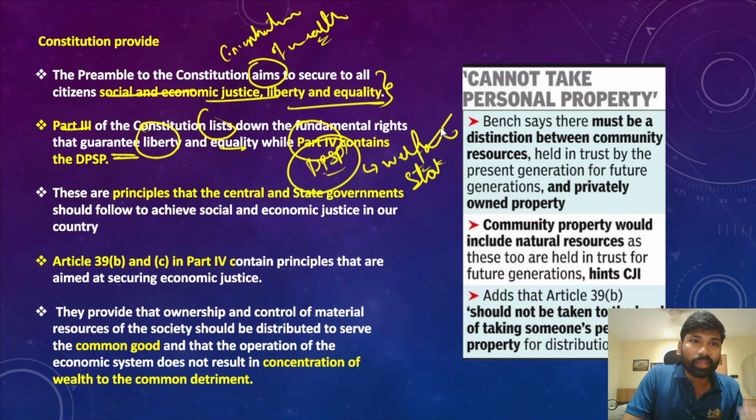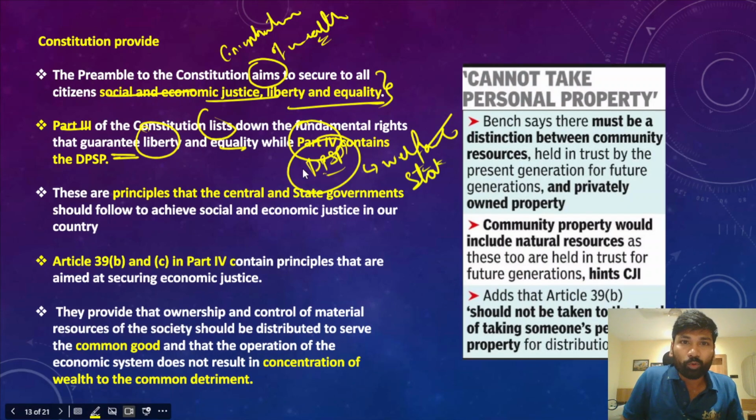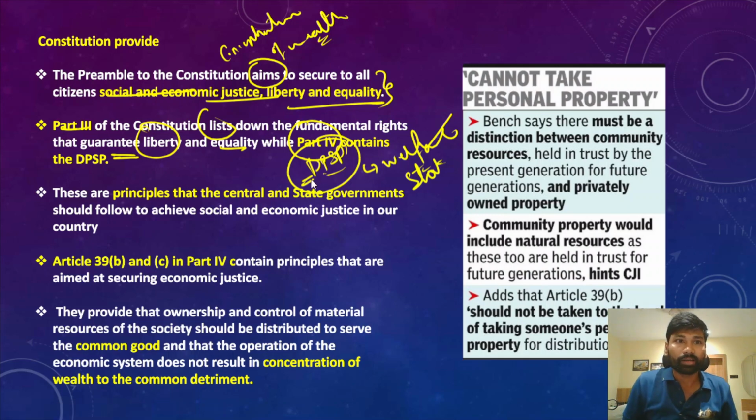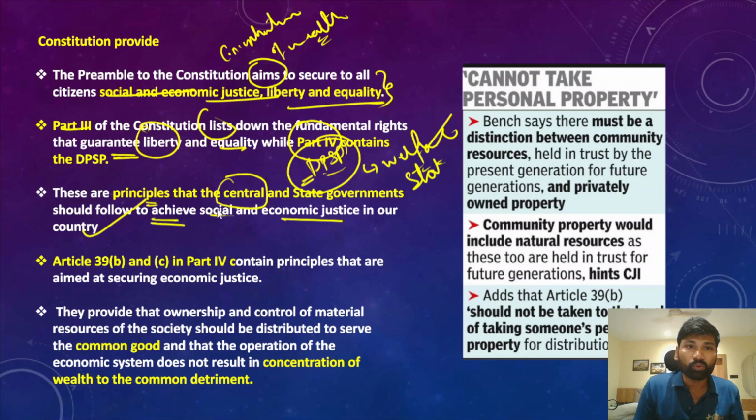Yes, sorry. So the directive principles of state policy provide for the welfare state in our country. These principles are what the central government and the state governments should follow to achieve social and economic justice in the country. Both the central government and the state governments must follow the directive principles of state policy while implementing, framing or evaluating the existing policies. In fact, Article 39 Clause (b) specifically talks about the concentration of wealth.